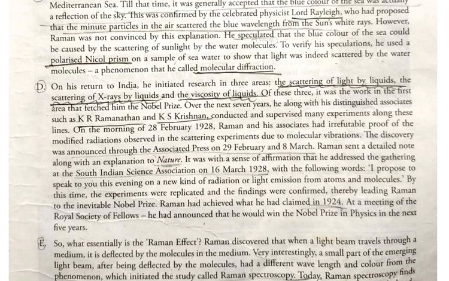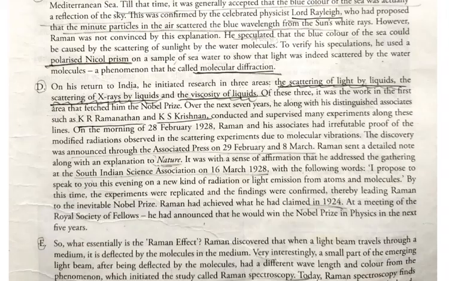The discovery was announced to the Associated Press on 29th February and 8th March. So they announced to the press what they had discovered. Raman sent a detailed note along with the explanation to Nature.